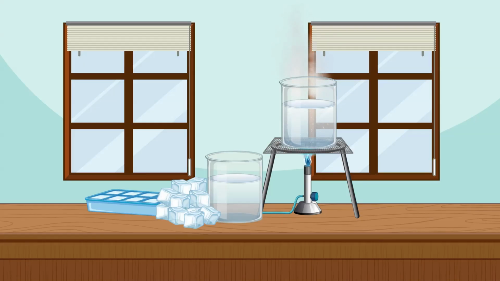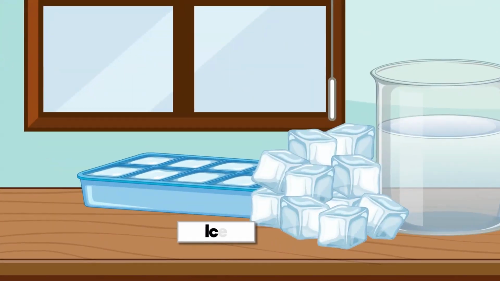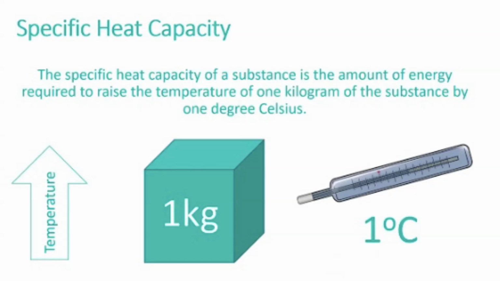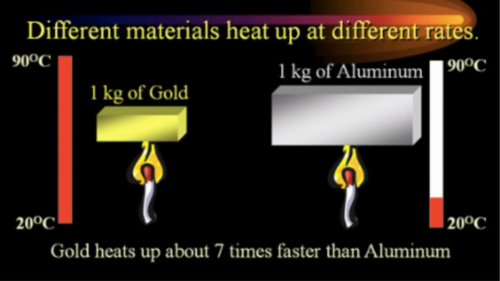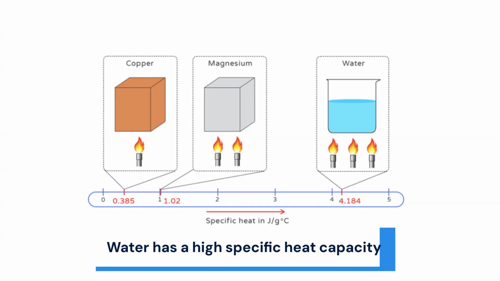When heat is supplied to a substance, it can either raise its temperature or change its state. The amount of heat required to raise the temperature of 1 kilogram of a substance by 1 degree Celsius is its specific heat capacity. Different materials require different amounts of energy. For example, water has a high specific heat capacity, meaning it needs a lot of heat to warm up.